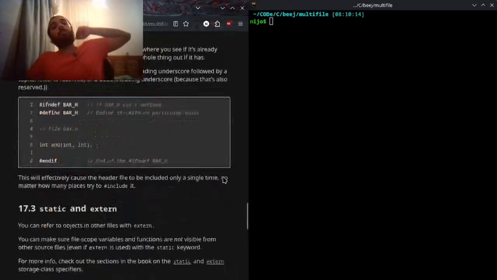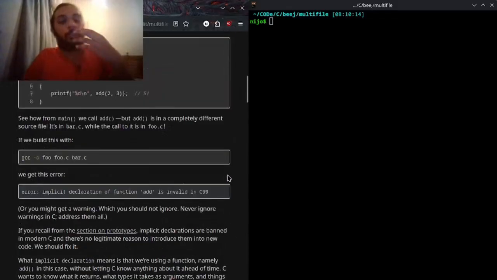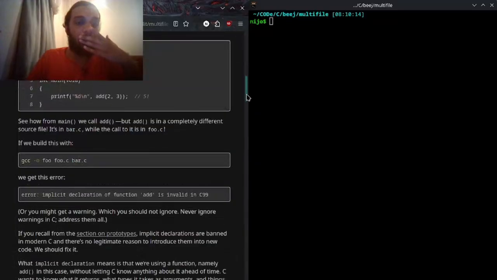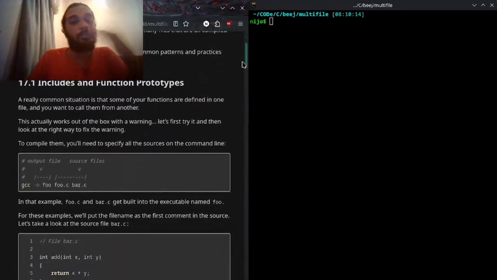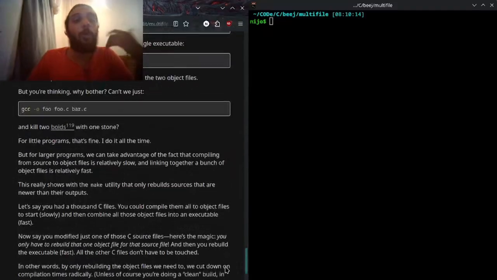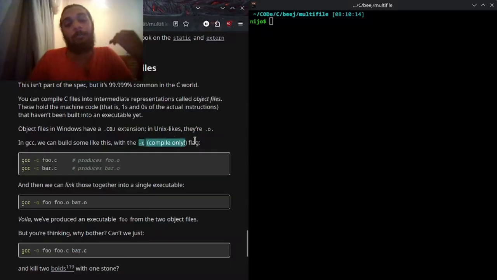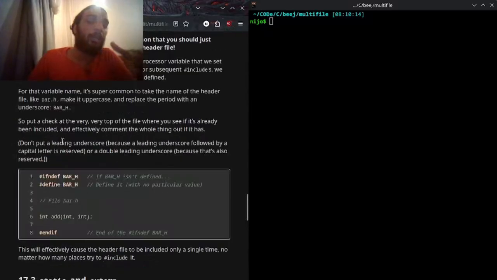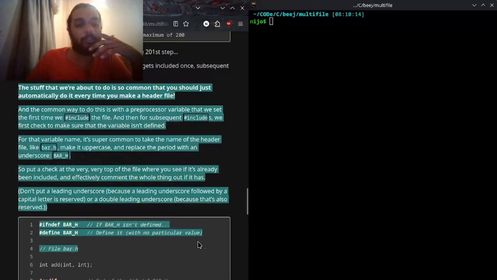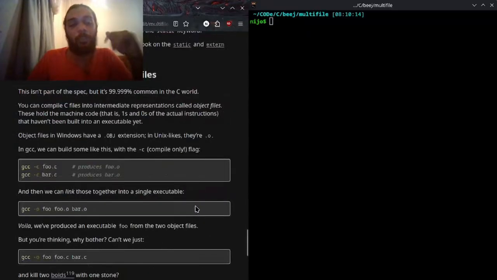So that was a short article. That was a very short article, not gonna lie. Multi-file projects, and I learned a thing or two: includes and function prototypes, the -c compile-only flag and -o, and extern. But I still haven't gotten this part, like why only do one include.